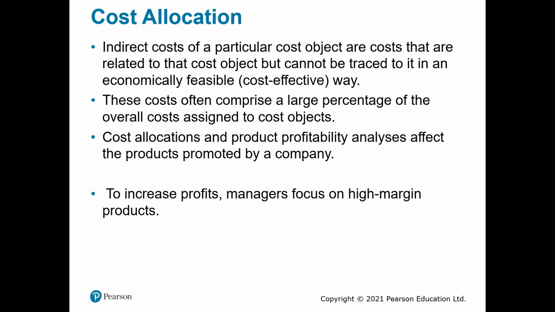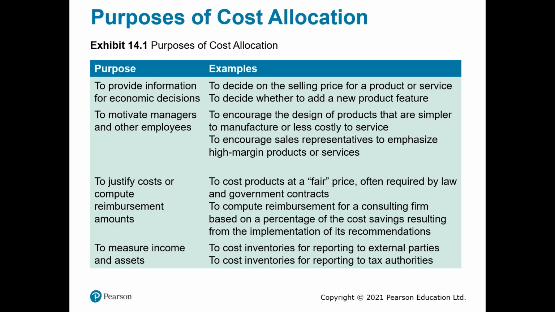Cost allocation has an impact on managers' choices in cost management. For instance, sales managers are prompted to build ProValue with fewer components to lower these expenses after recognizing all costs associated with ordering and purchasing. When we look at the table, we see the various purposes of cost allocation and the examples given for them. Deciding the selling price for a product or service serves the purpose of providing information for an economic decision.